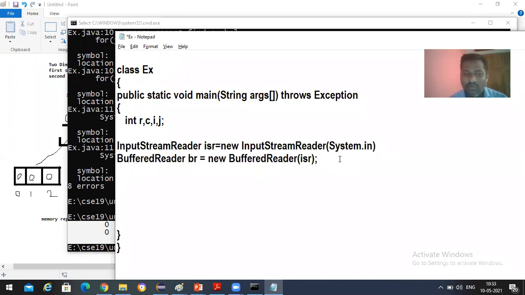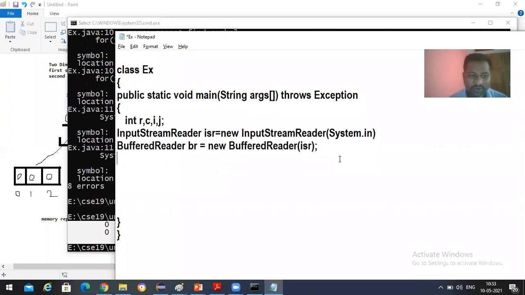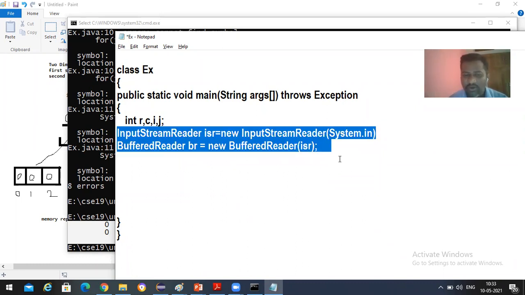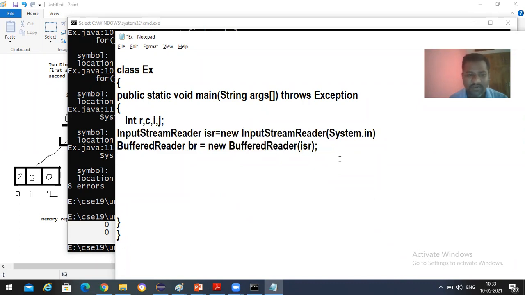Okay, fine. Now I need to take the number of rows from the user, the number of columns from the user, and then create an array. After that, I need to accept array elements, and then print those array elements back to the user. In order to accept the data from the keyboard, I need the BufferedReader object, because BufferedReader contains one method, the readLine method.